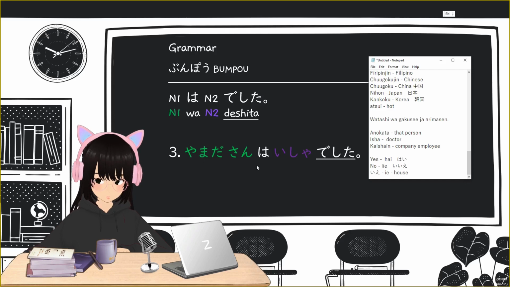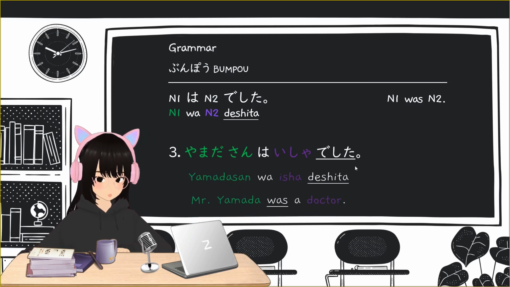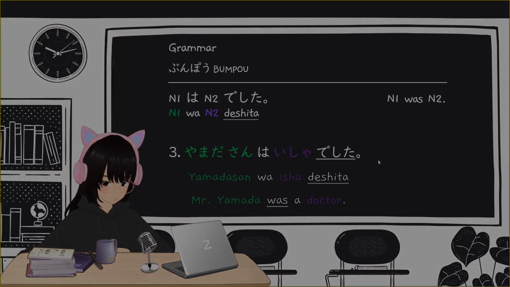We can just say Yamada. It's a very casual and polite way. So, Yamada-san, Mr. or Miss Yamada, wa isha deshita. So, you're saying that Mr. Yamada, deshita is was, so was a doctor. Yamada-san wa isha deshita.